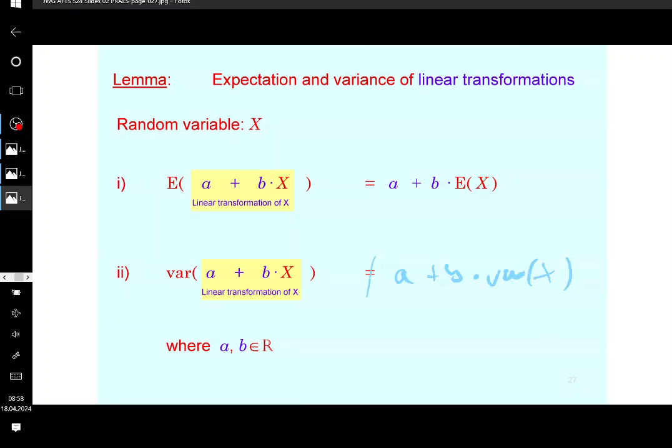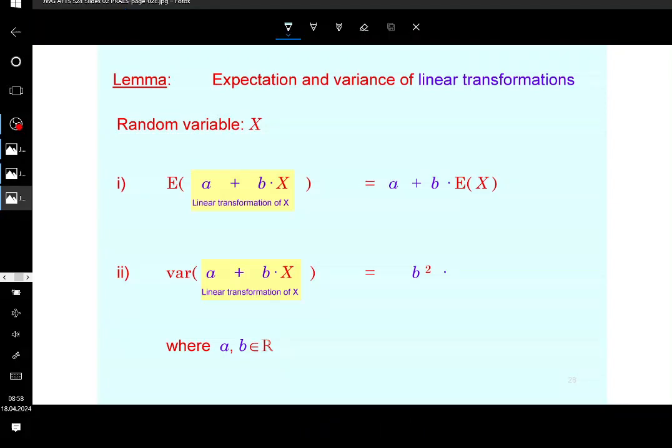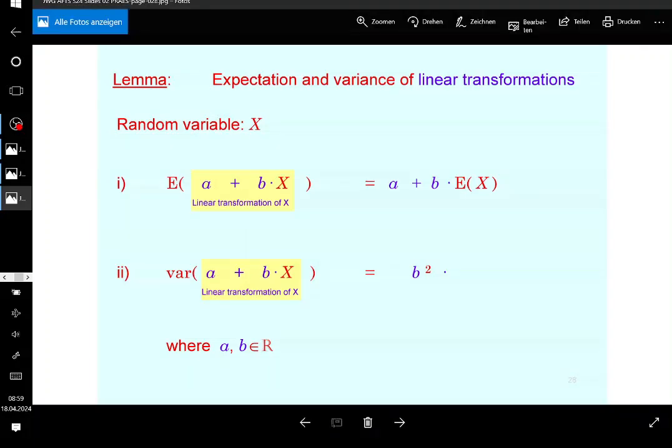Some people claim that it is, but that's not true. The variance of a linear transformation is simple: you ignore the additive constant, and you take out the multiplicative constant by squaring it. So you have the multiplicative constant squared times the variance of the random variable, yielding the variance of the linear transformation.